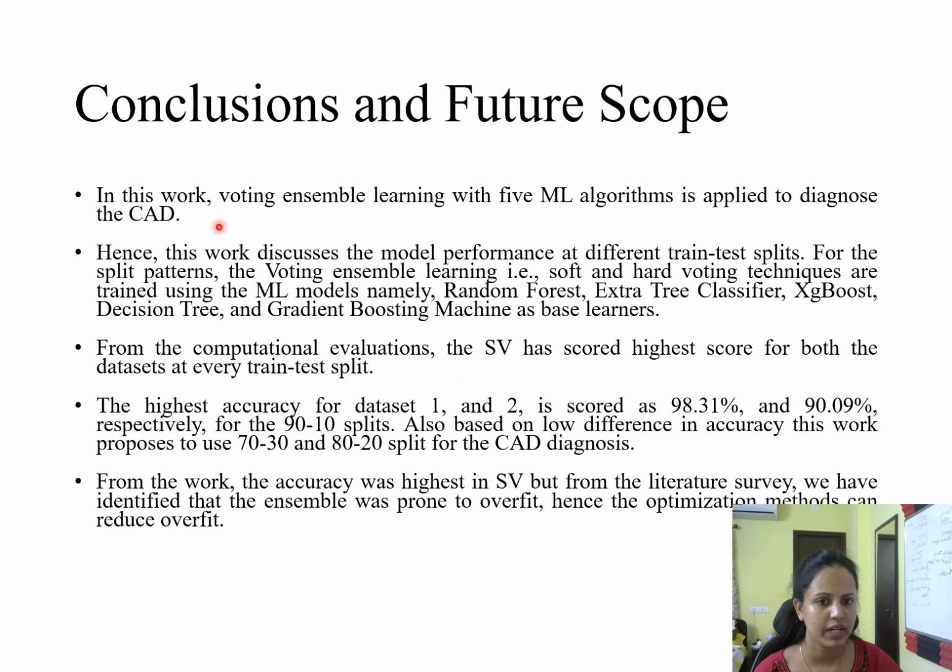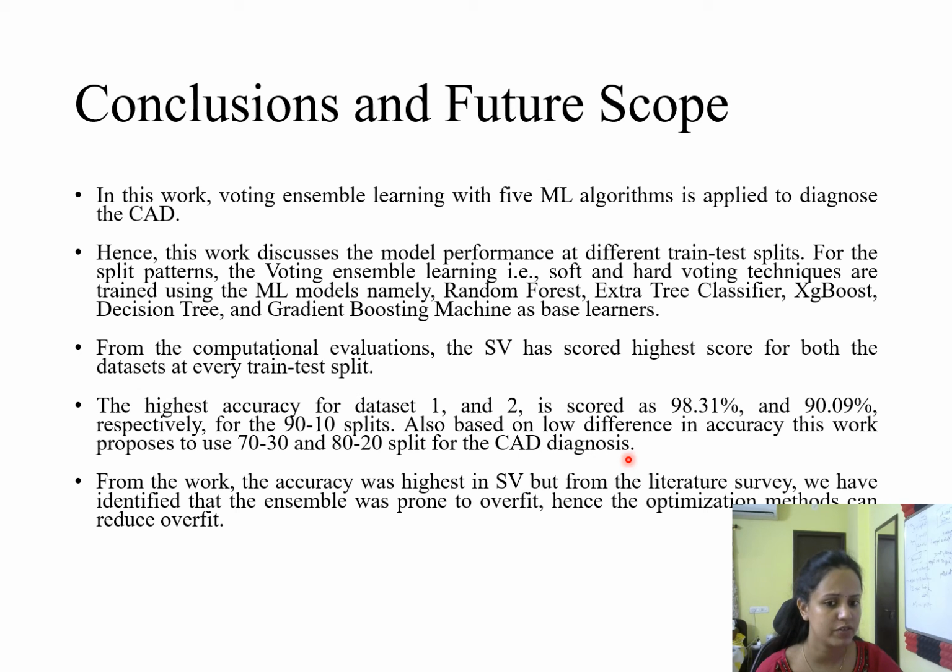From the conclusion, we can observe that after applying soft voting and hard voting, the soft voting scored higher than the hard voting, with 98.31% accuracy for dataset 1 and 90.09% accuracy for dataset 2. And after observing the fall pattern in accuracy across splits, the 70-30 and 80-20 splits are good, suitable splits that we can identify here.